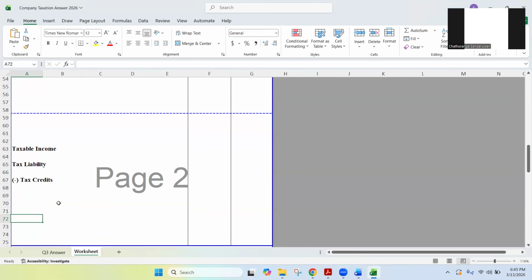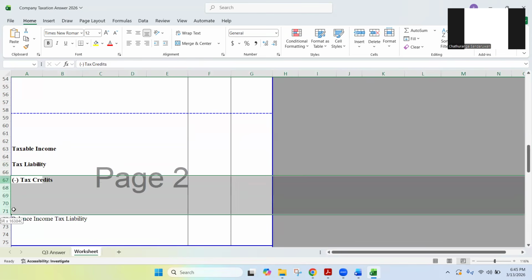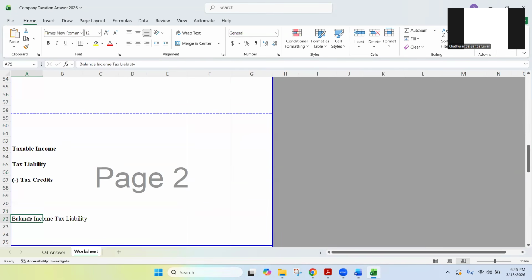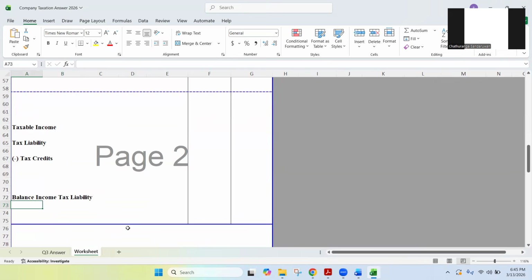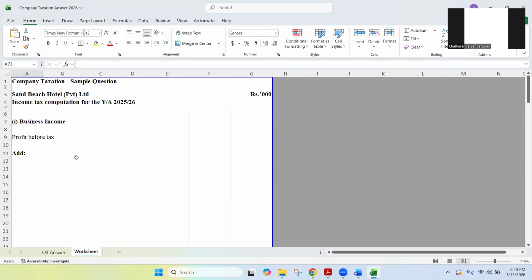And then the final one, balance income tax liability. That means we calculated the tax liability first and then we deducted tax credits. Now what is the actual balance? Balance income tax liability. So this is how you do it. This is the structure. Now it's just a matter of writing the numbers and adjusting the tax computation. Right. So we'll go from the very beginning now.